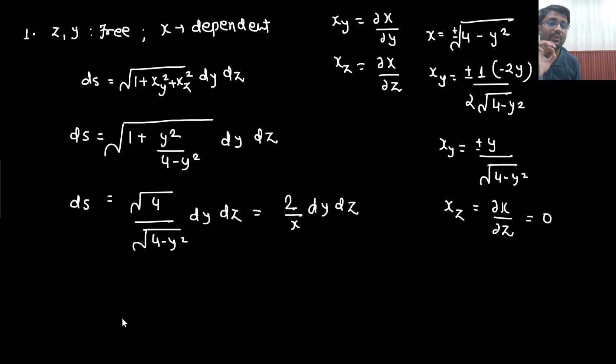ds only. Now ds vector. What do you need? You need the ds vector. The ds vector will be given by ds cap. So this ds I already know, and this is a very important result. ds you are getting is 2 by x dy dz.